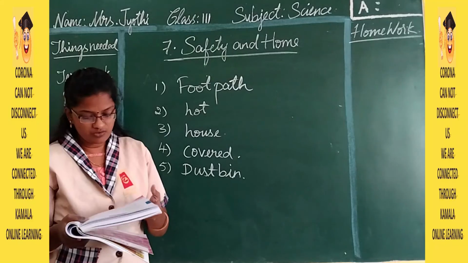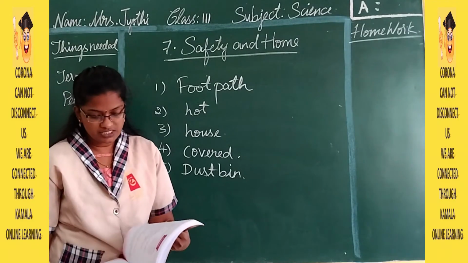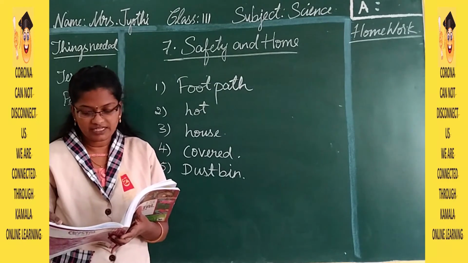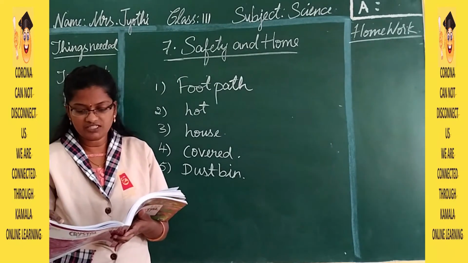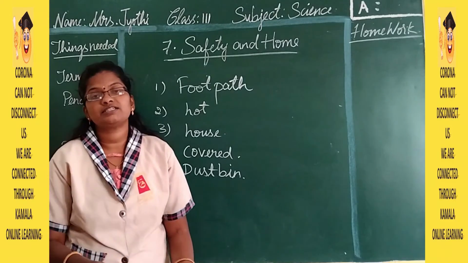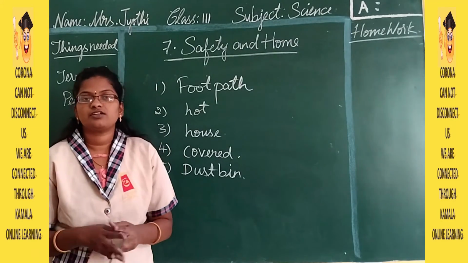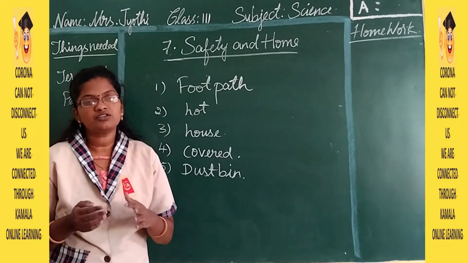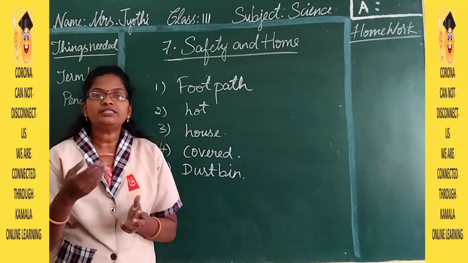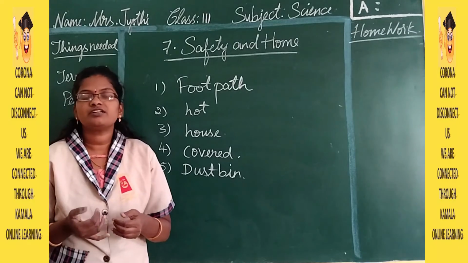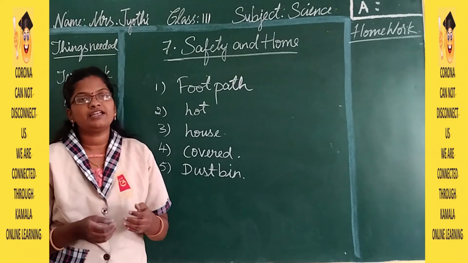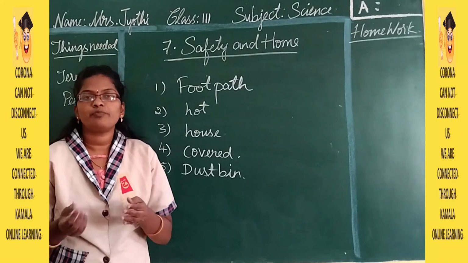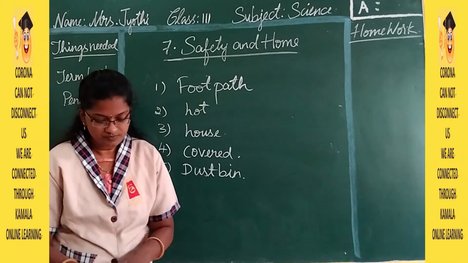How to make our house look good? So these are the things you have to write. So I am going to send you the notes. Then think and answer. What is the first thing you will do if you see an accident? So whenever you see an accident, what you are going to do? Because you are small, you are afraid of it, so you will not do anything. But others, immediately they should go there, call the ambulance and give the immediate help to the person, like giving some water or making the person sit aside.